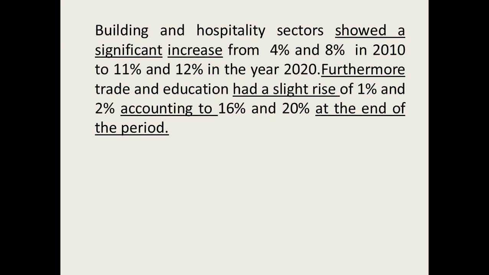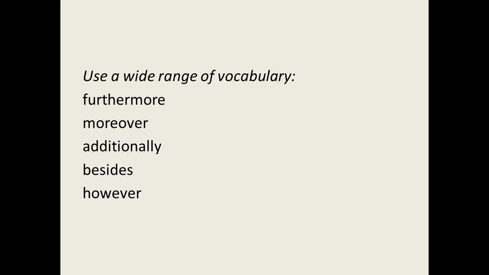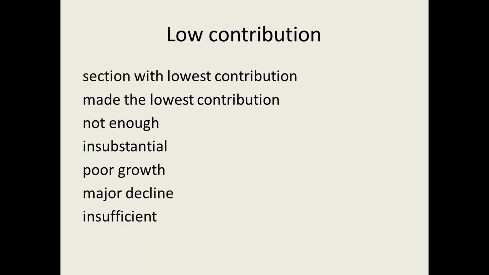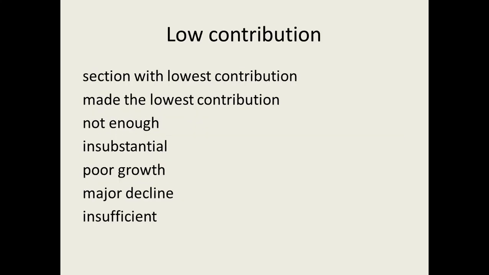Okay, now let's talk about the next paragraph. For the next paragraph, again what we are going to do is check out the pie chart and see which are the sectors which did not perform well. So agriculture and production, and finance was the same. So how we are going to write? See,